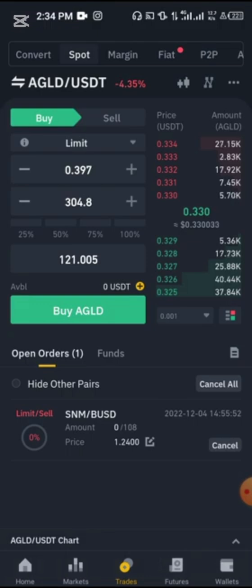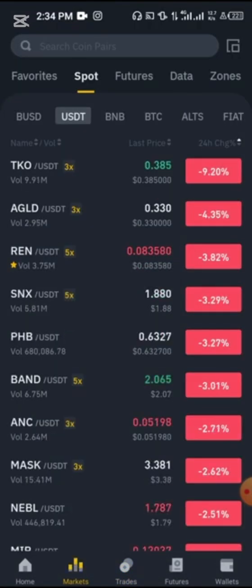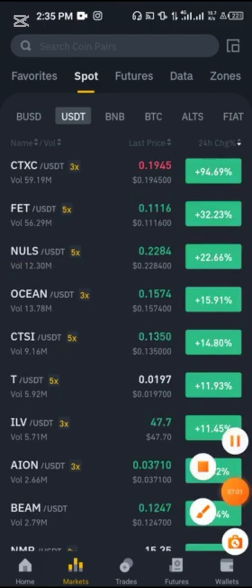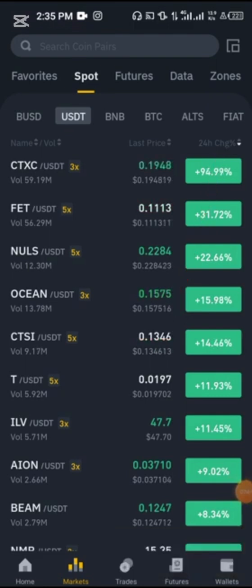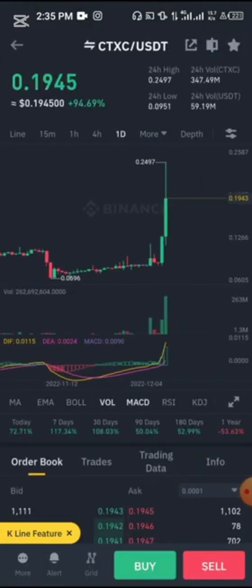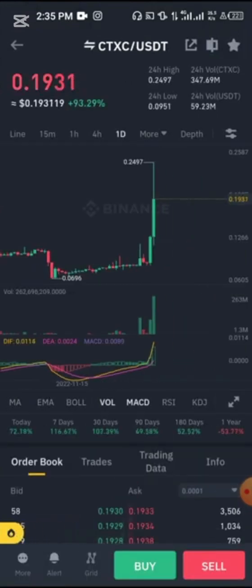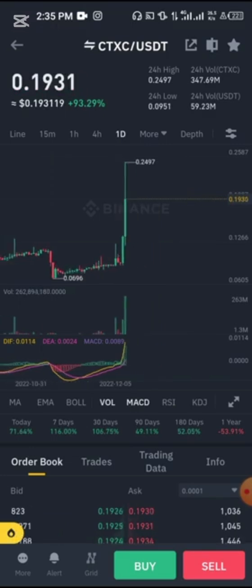When a crypto has gone really high, like in futures, there's this place we tap right here to know the 24 hours change before we take a trade. All right, that particular section right there. Now look at the top performing crypto for the past 24 hours. Boom, it has gone up by almost 93%. It has even gone up by 100%, but it has come down a little bit.